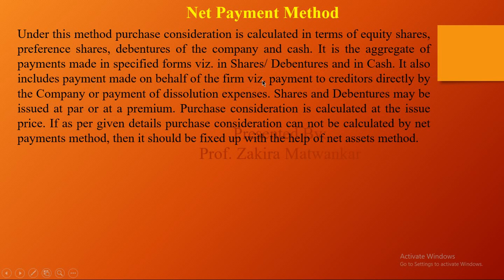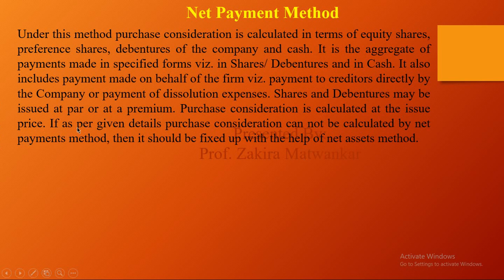Of course, to whom do we have to pay? We have to pay to the partners, pay to the creditors directly, or pay the dissolution expenses. Shares and debentures may be issued at par or at premium. That depends upon what the limited company wants, and PC is calculated at the issue price.